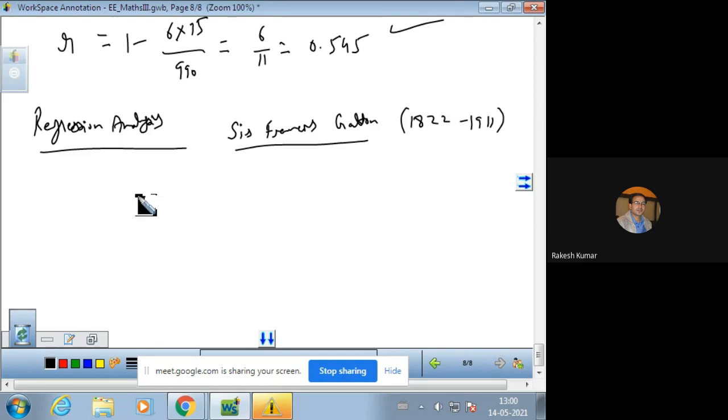So the term regression stands for some part of functional relationship between two or more related variables. Suppose we have two variables x and y, and he has tried to find out the concept of a functional relationship between these two variables, x and y.